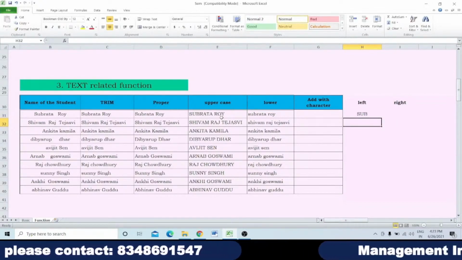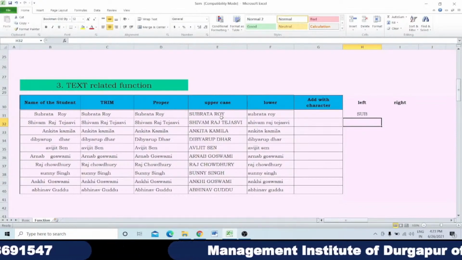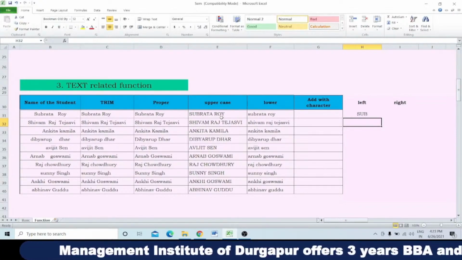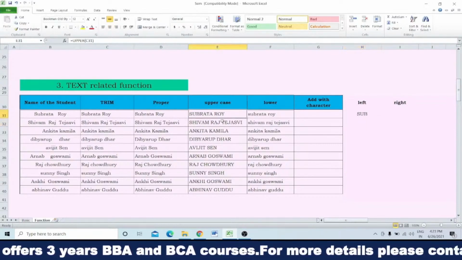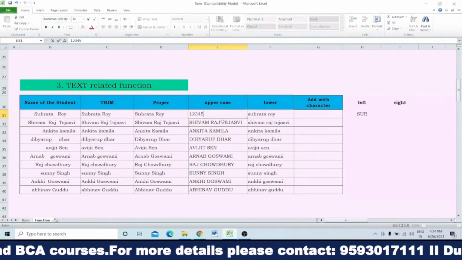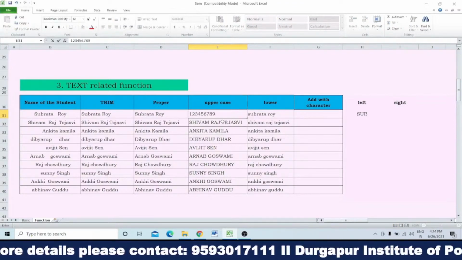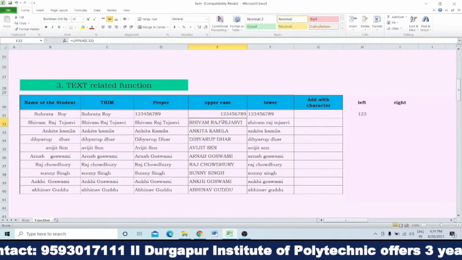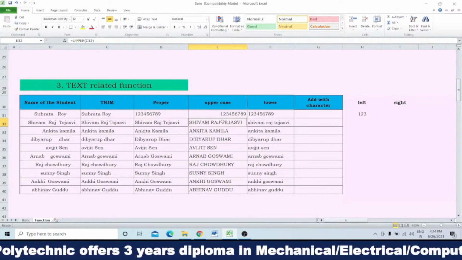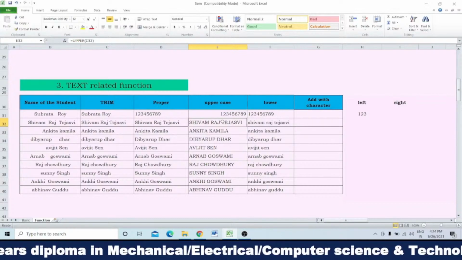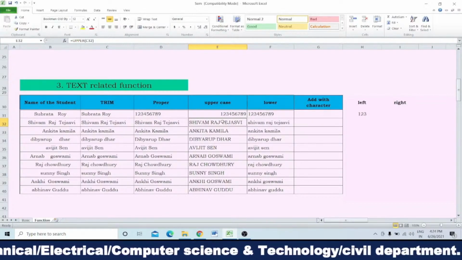See, it will show you the 3 alphabets, like SUB, from Subroto, from the left-hand side. Instead of Subroto, if you write 1, 2, 3, 4, 5, 6, 7, 8, 9, see, 1, 2, 3, up to 3 it has been taken. So it is not only applicable for text, it is applicable for numbers also.